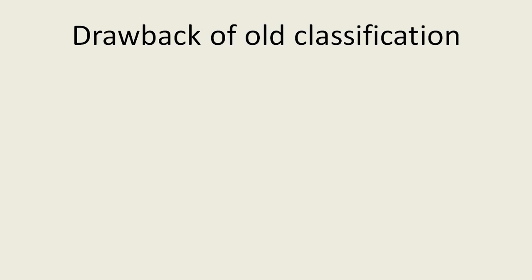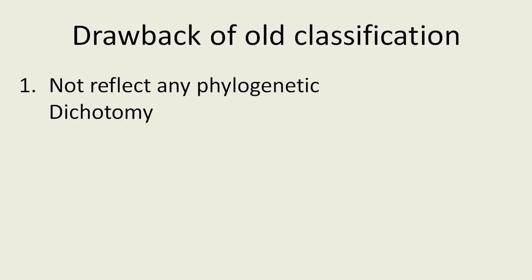What are the drawbacks of the old classification systems? The very first classification system had only two kingdoms, that means kingdom Animalia and kingdom Plantae. There was no reflection of any phylogenetic relationships, and therefore one major drawback in this classification is that no relationships in the phylogeny were observed.